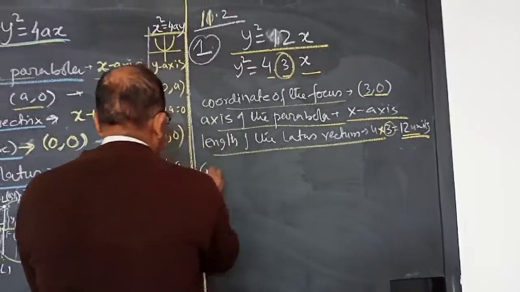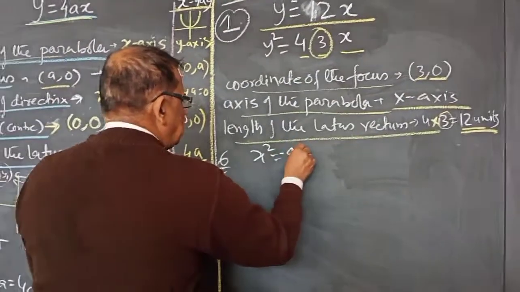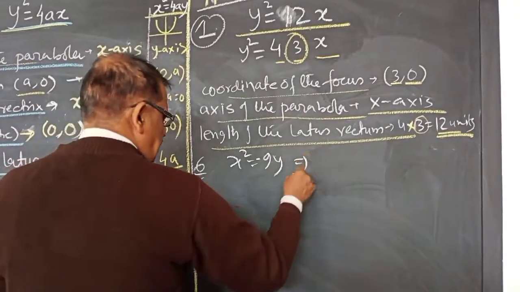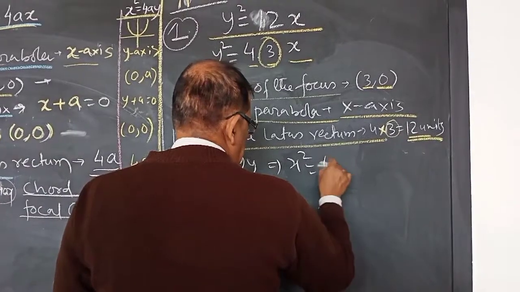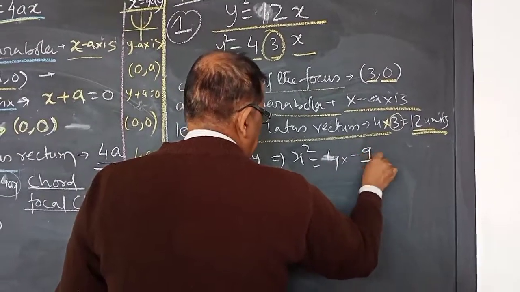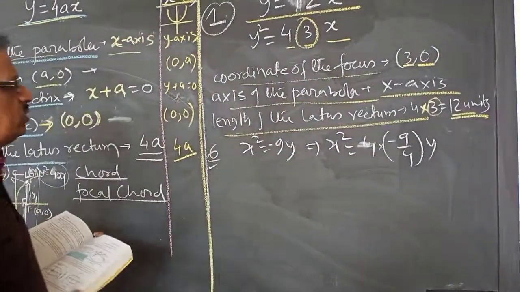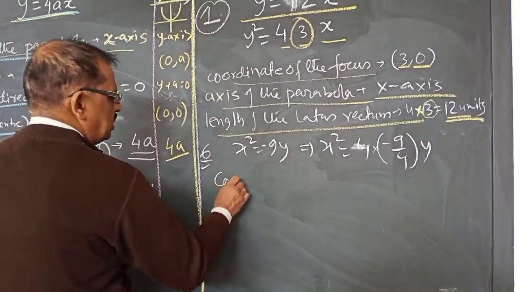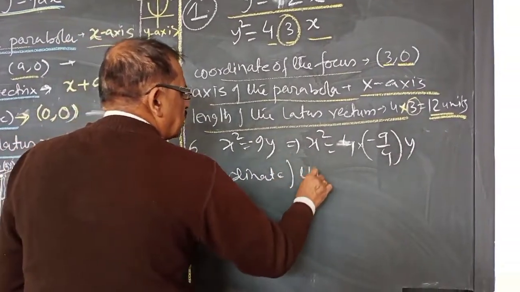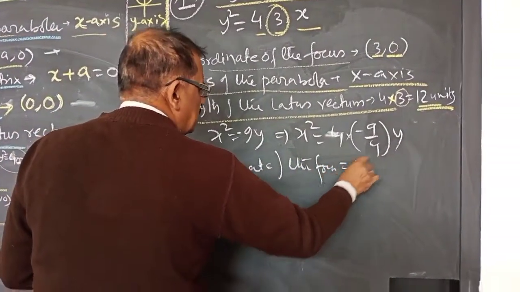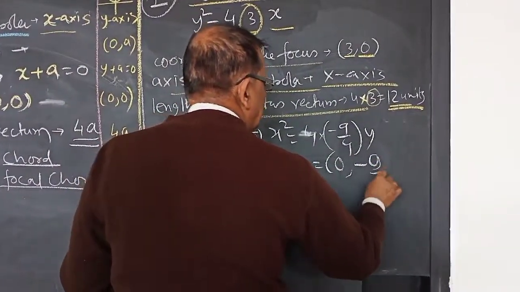Question number 6. x square is equal to negative 9y. We can rewrite it as x square equals 4 into negative 9 by 4 y. Then what will be the coordinate of the focus? The coordinate of the focus will be (0, negative 9 by 4).